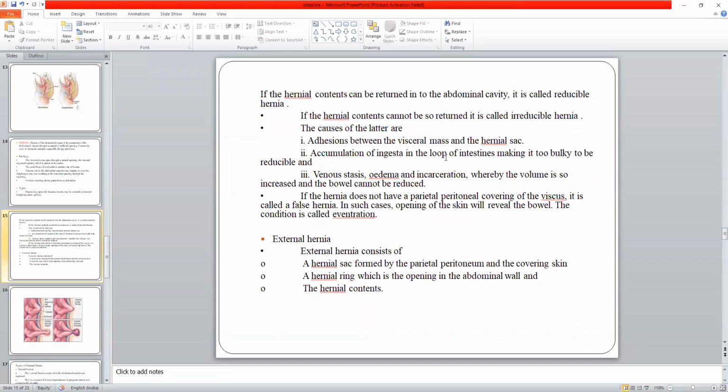But with time, it may get adhered. There can be adhesion between the wall of the intestine and the inguinal canal.